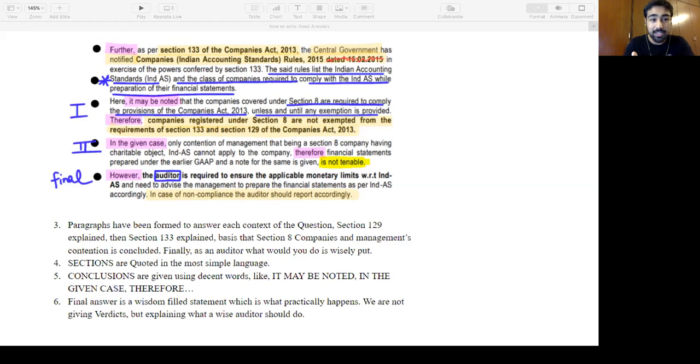Right? They're quoting sections, they're underlining, they're putting it into paragraphs, easy presentation, only talking about what is asked. They're not going into different sections of Ind AS, not telling you which all Ind AS are applicable. Some people might start writing under section 129 and 130, the rules of 133. These 10 Ind AS, these 20 Ind AS are applicable. These are the companies which are not allowed. These are the companies which are allowed. They're not asking you at all.